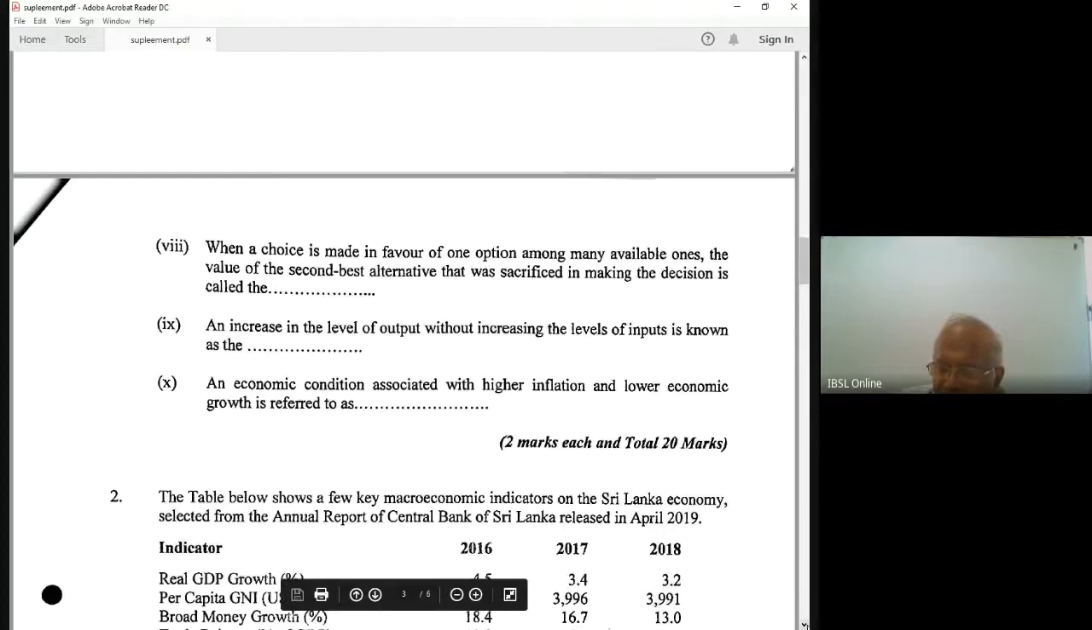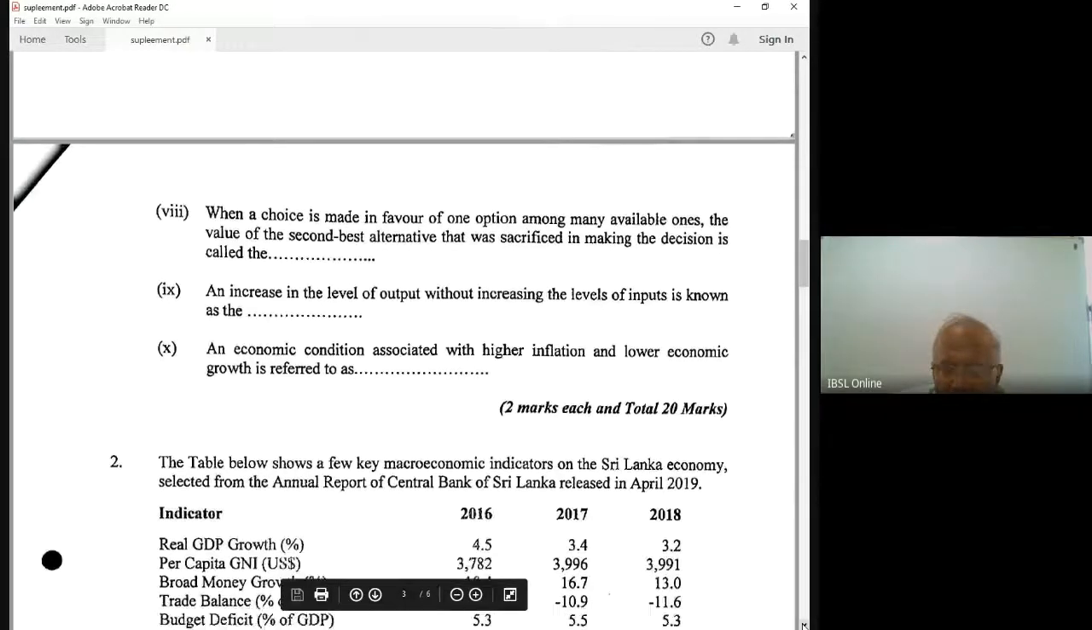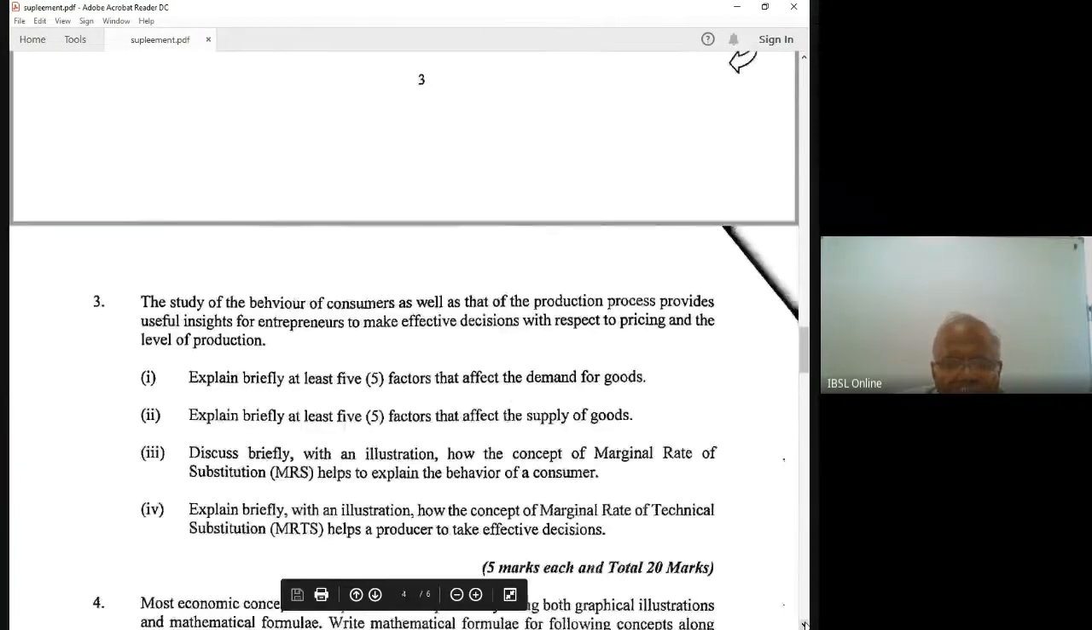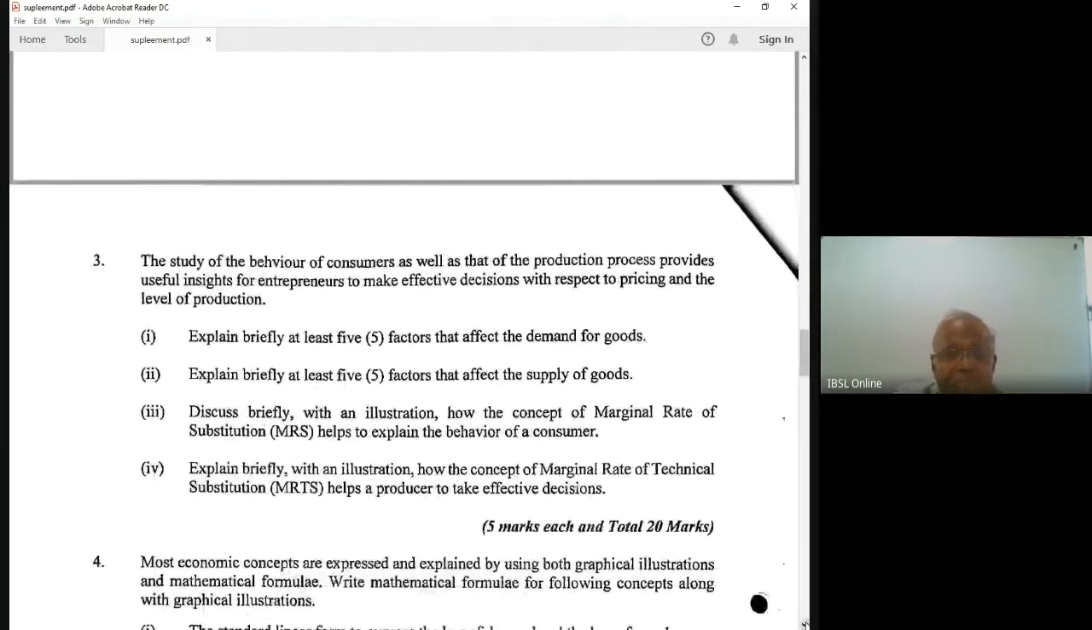Micro question now. Second question is macro. I don't think we have time to discuss all the questions. Anyway, at least we'll discuss one micro question. This one, question number 3. Yes, this is an easy question. If you look at the past papers, the third question is generally micro. Second question macro, third question micro.